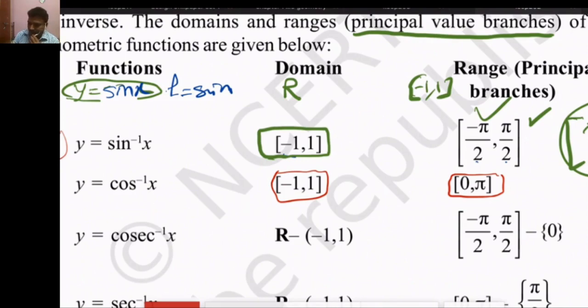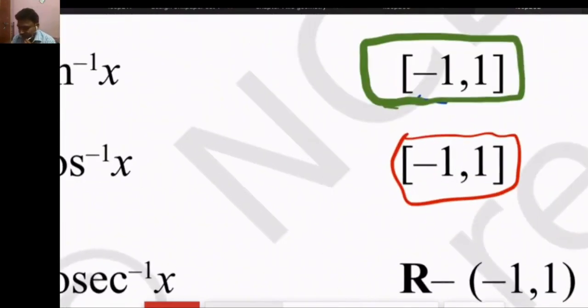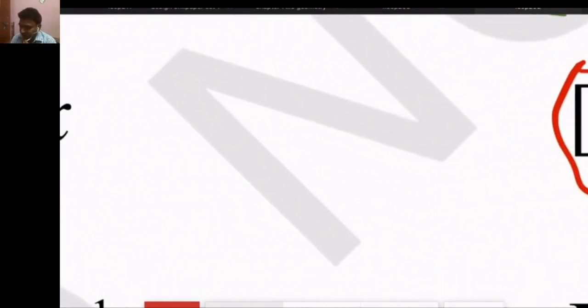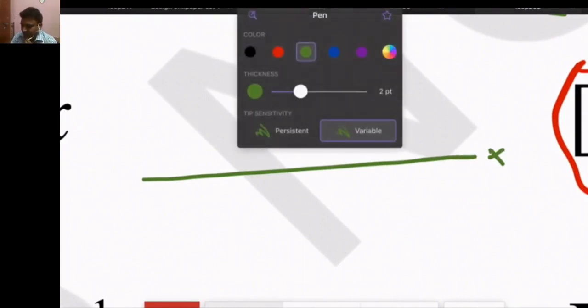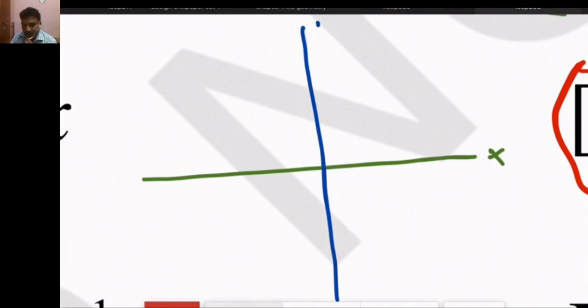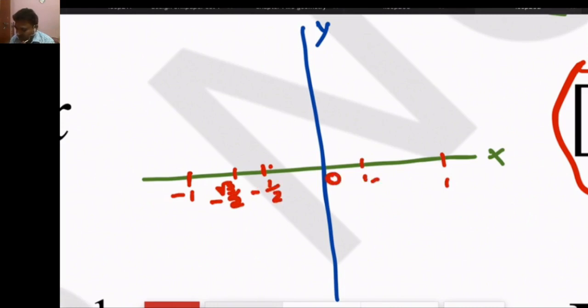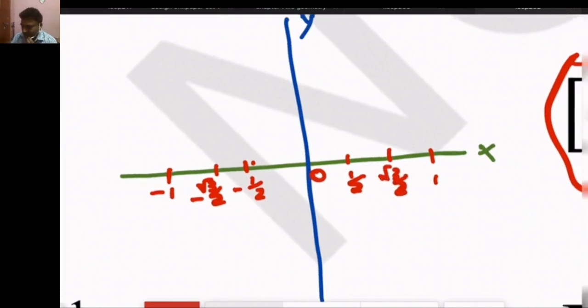So if we make the cos inverse function graph, suppose this is the x-axis and this is the y-axis. Again the possible values are minus 1, 1, root 3 by 2, minus 1 by 2, 0, 1 by 2, and root 3 by 2. This is clear.